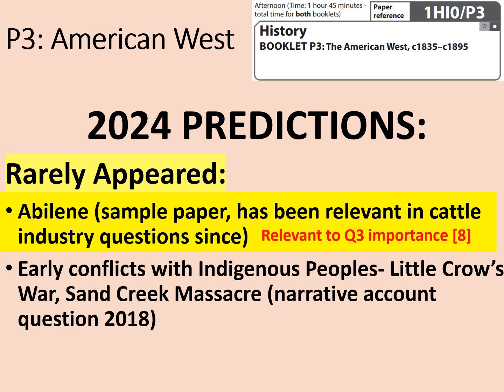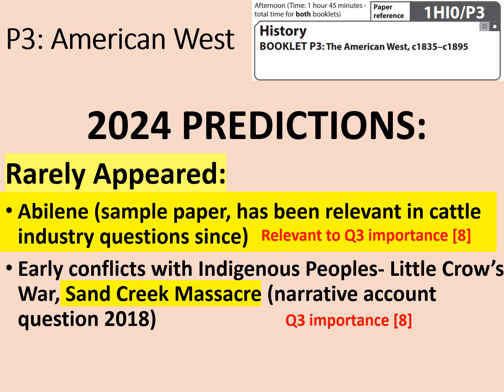It was on the sample paper and has been relevant to cattle industry questions since, but it was really especially relevant to this one, as Abilene was a railhead cow town, which has got links to both the cattle industry and the railroad network. So absolutely ideal. And with the early conflicts with indigenous peoples, well, Little Crow's War didn't turn up this year, but the Sand Creek Massacre did. And that was in a Q3 importance question as well.